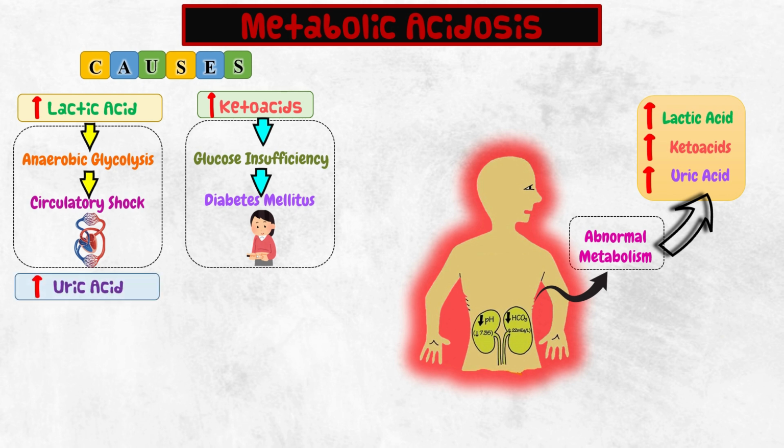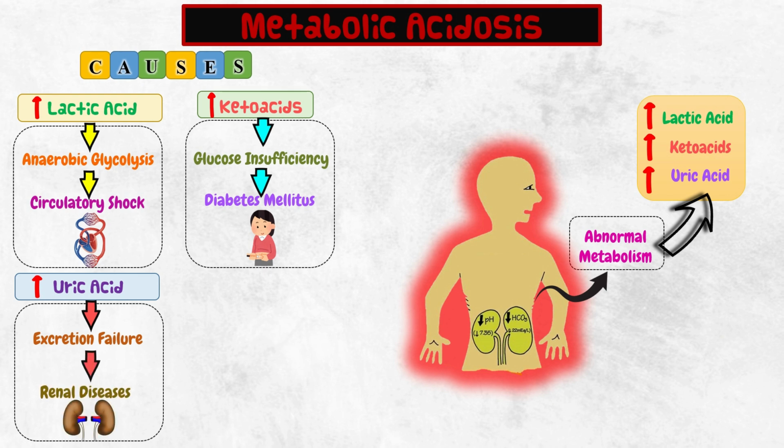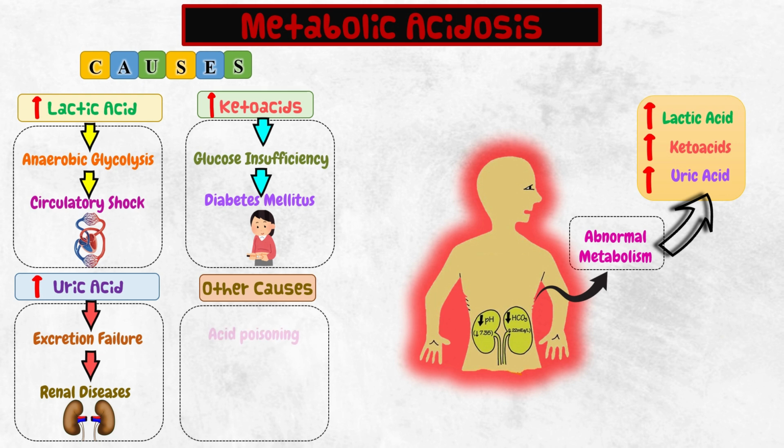The amount of uric acid increases in the body due to the failure of excretion. Normally, uric acid is excreted by kidneys. But in renal diseases, the kidneys fail to excrete the uric acid. Other causes of metabolic acidosis are acid poisoning, renal tubular acidosis due to decreased hydrogen ion excretion, loss of excess bicarbonate due to diarrhea, and pancreatic, intestinal, or biliary fistula.